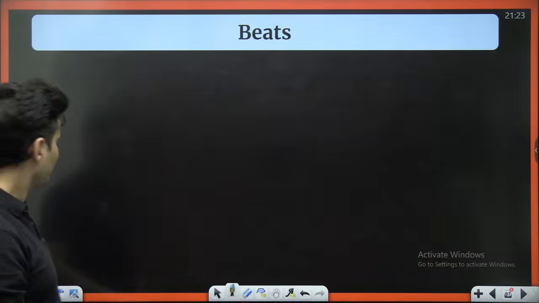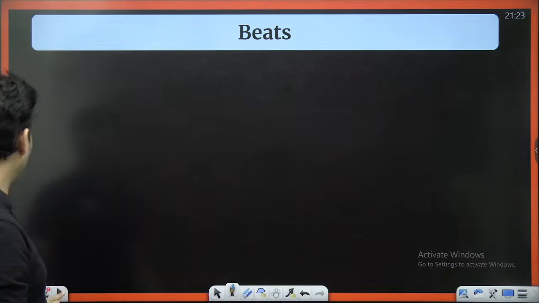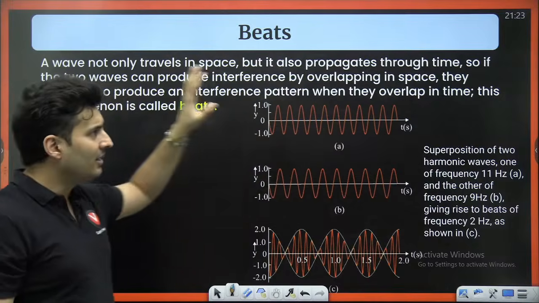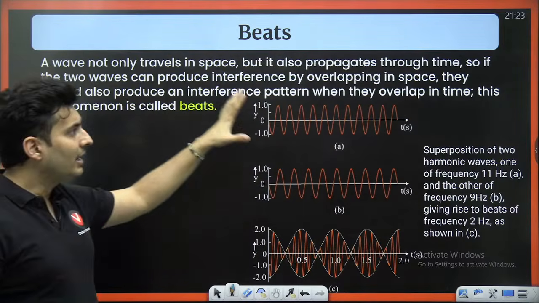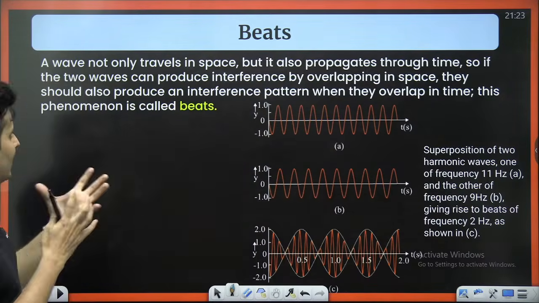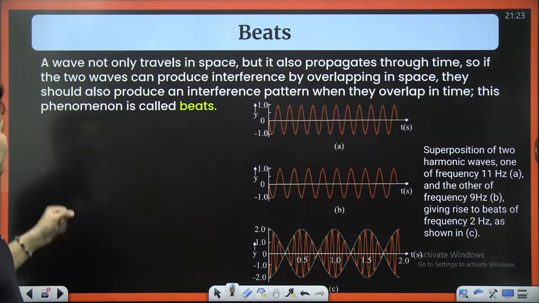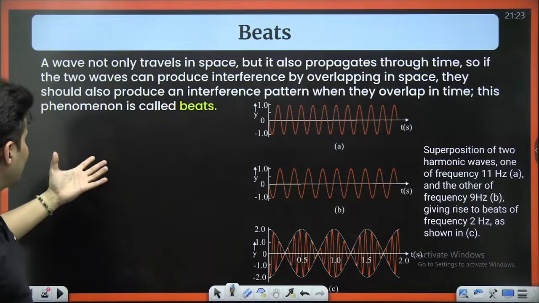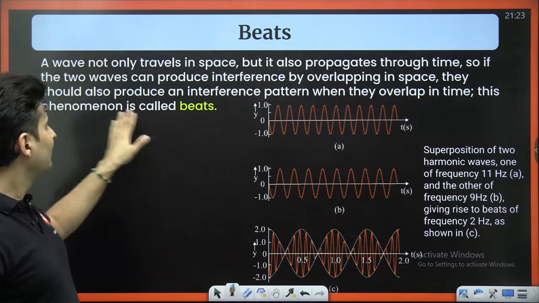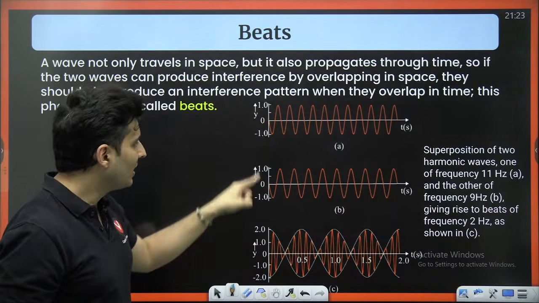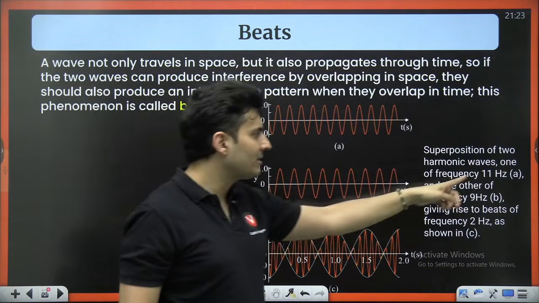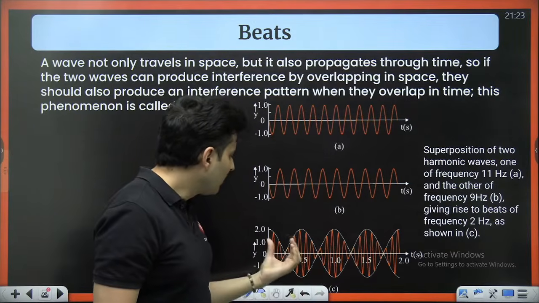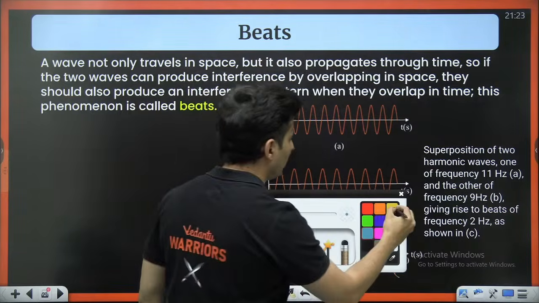Okay, understood? So when two waves propagate in such a way that they interfere, they overlap, and their frequencies are very close to each other, then you get loud sound and less sound, loud sound and less sound, which is called beats. You can see both the waves have very similar frequencies, 11 Hz and 9 Hz. 11 and 9 are very close, and you will get loud and low sound over here.